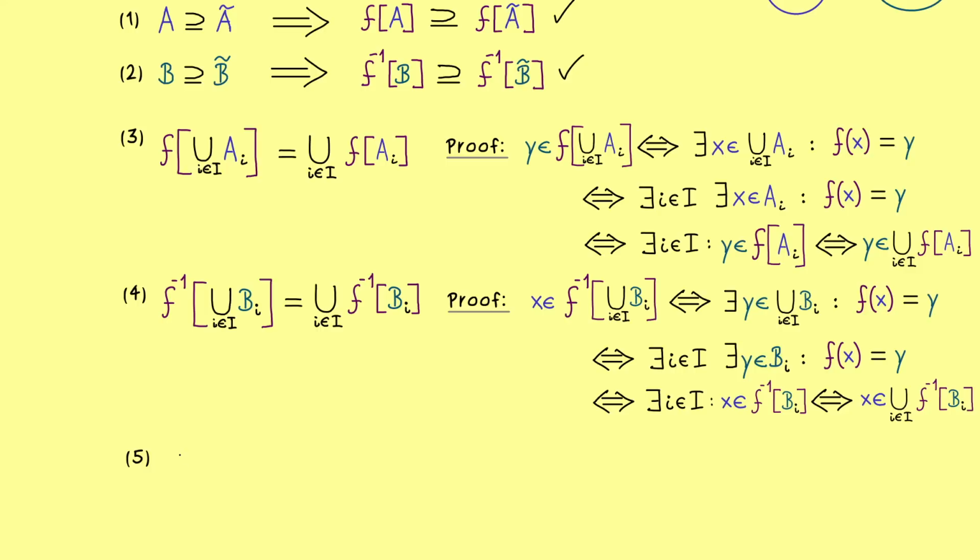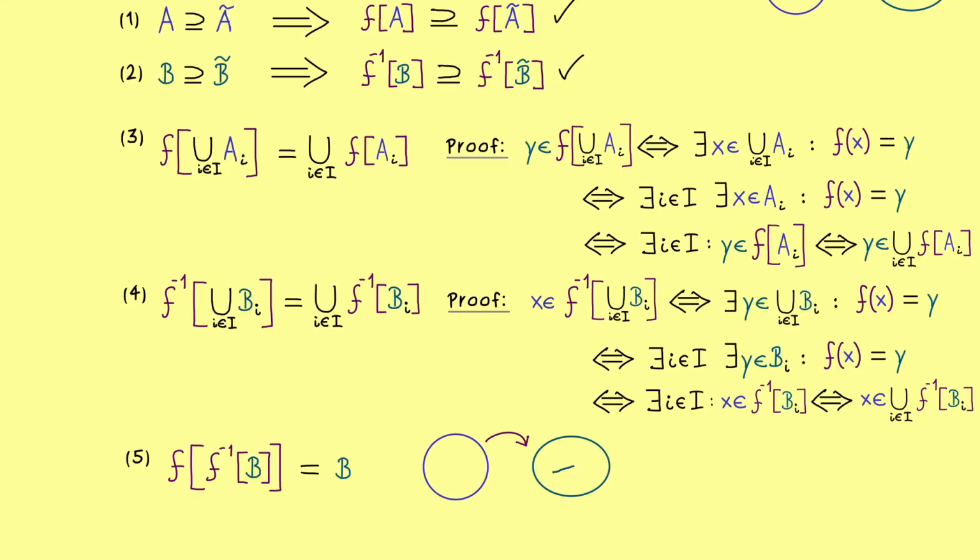However, now in the next part, I want to use the image and the pre-image in a row. So more precisely, I have the image of the pre-image of a set B. Now the notation might suggest that you can just cancel the two things and you get out B. But there I can already tell you, in general, this is not correct.